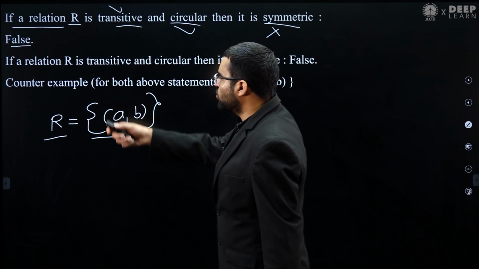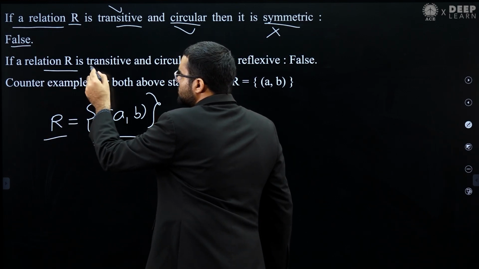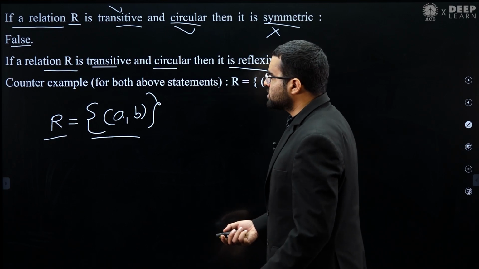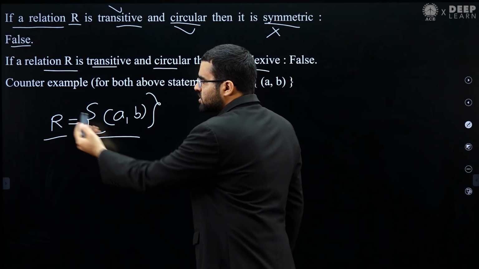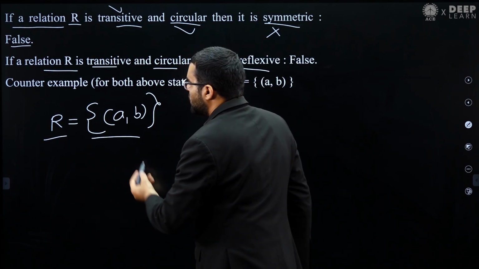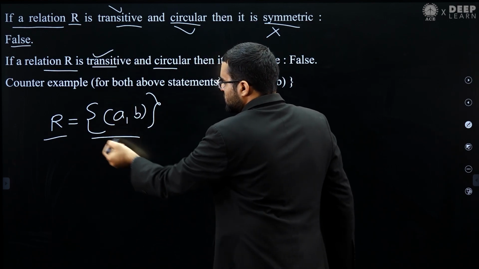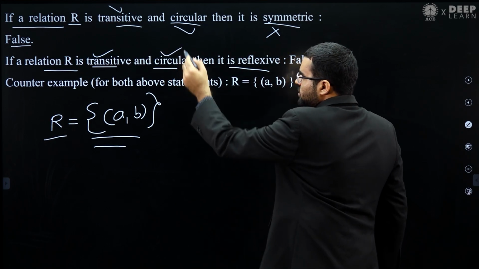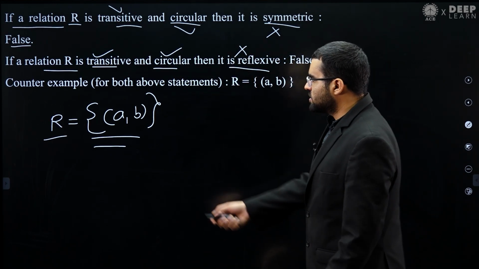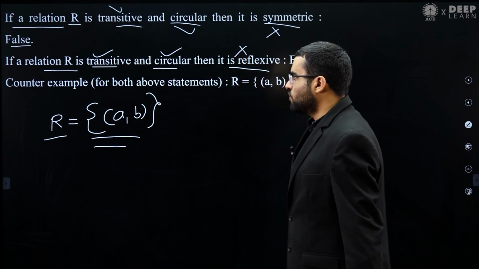Similarly, you can create more variations. If a relation R is transitive and circular, then it is reflexive. This is also false, because the same counter example you can use. You can see this relation R is transitive and circular, but this relation R is not reflexive. So that is the reason this statement is also false.